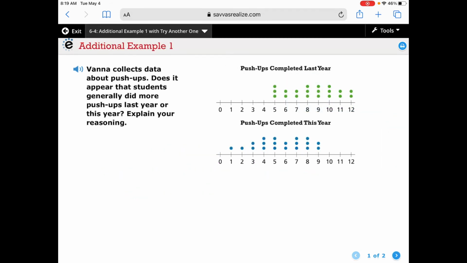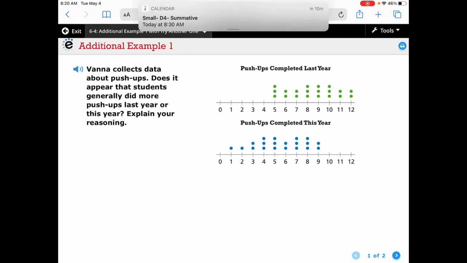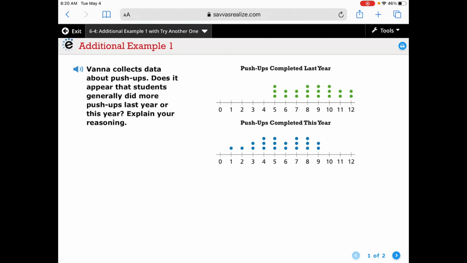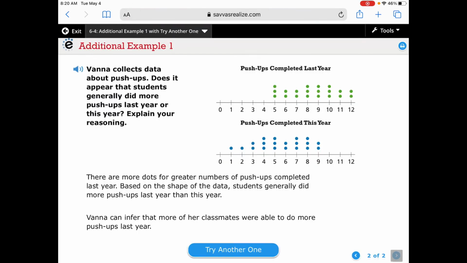All right, let's take a look at one more example here. It says Vanna collects data about push-ups. Does it appear that students generally did more push-ups last year, which is up here in green, or this year, which is down here in purple? Explain your reasoning. So we can see that a lot of the numbers are skewed or pushed over to the right for last year's push-ups, and then this year most of them look like they are towards the back or towards the left.